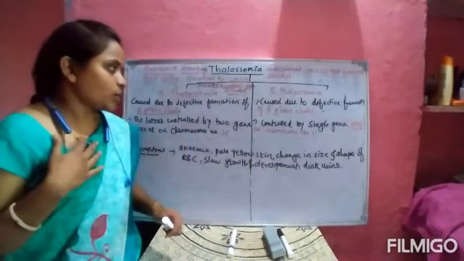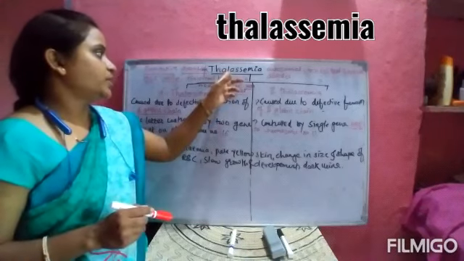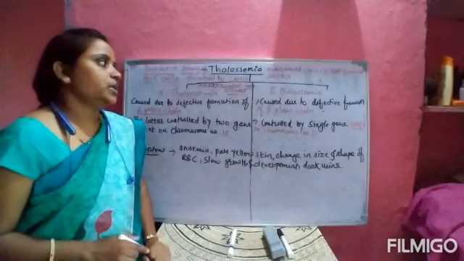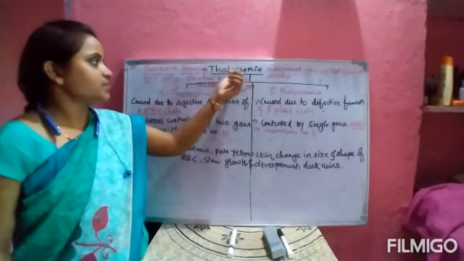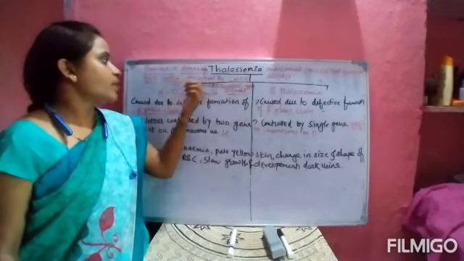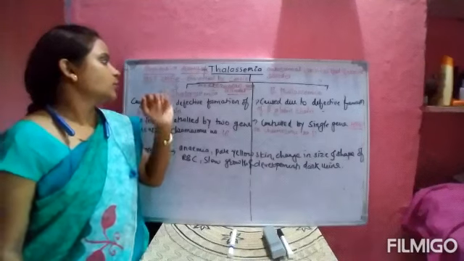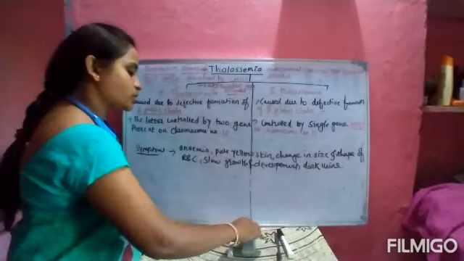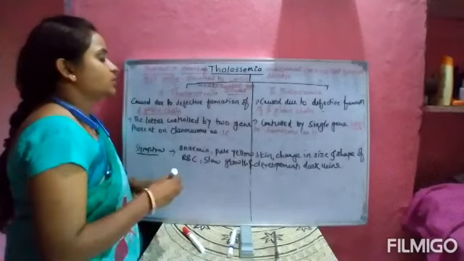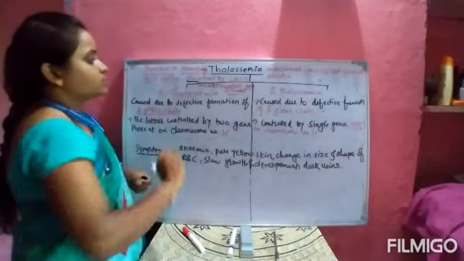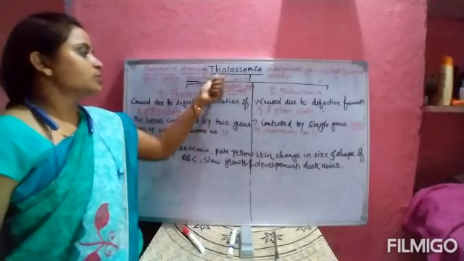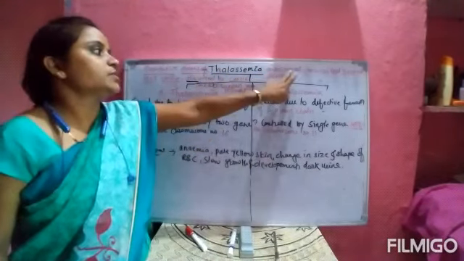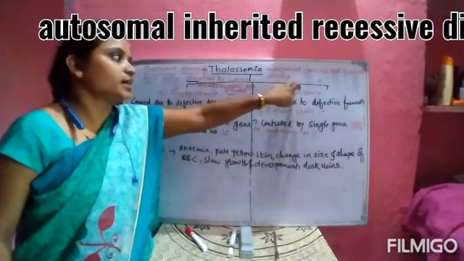Now we are going to discuss one of the topics, that is thalassemia. This thalassemia is one of the Mendelian disorders. Thalassemia was discovered by one of the scientists, Cooley, in 1925. In 1925 he studied thalassemia, so we are saying that he discovered the thalassemia.